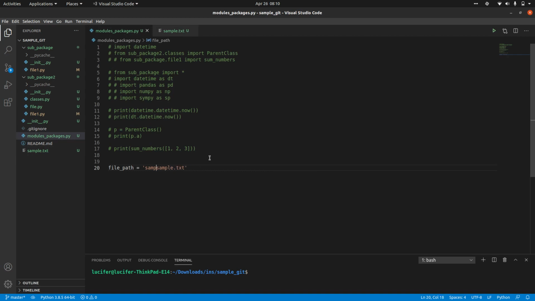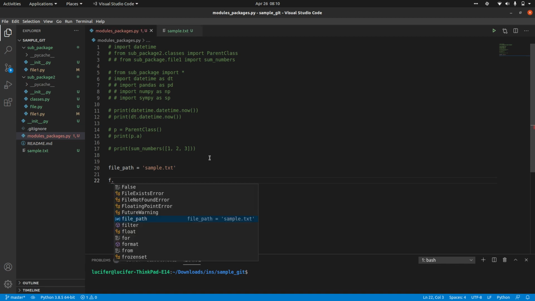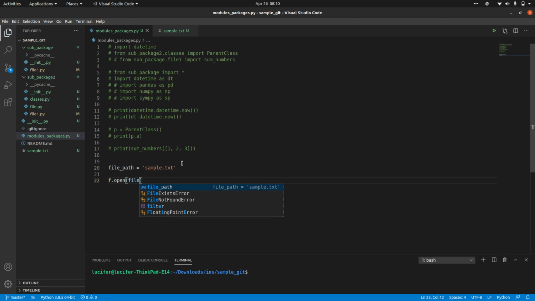sample.txt. Now you can just open that particular file. You will have to give the file path. I am saying file path even though it is a file name, because for other files which are not in the same path, we'll be using the file path, not just the file name. By default it is read mode. You don't have to mention this particularly.